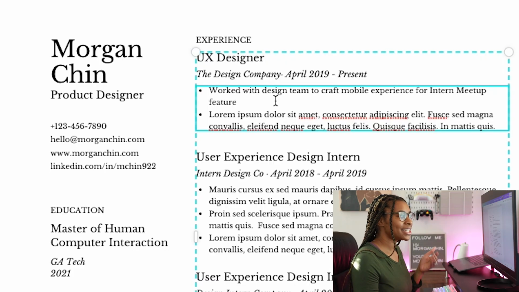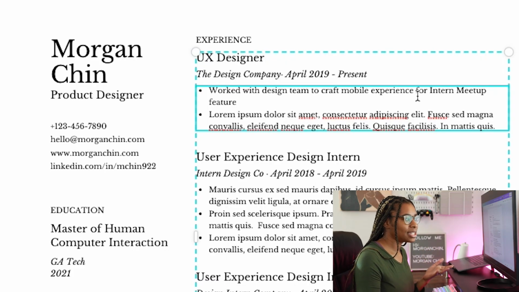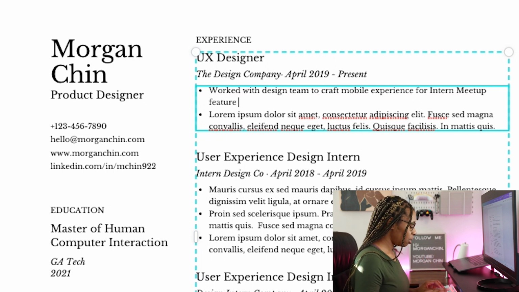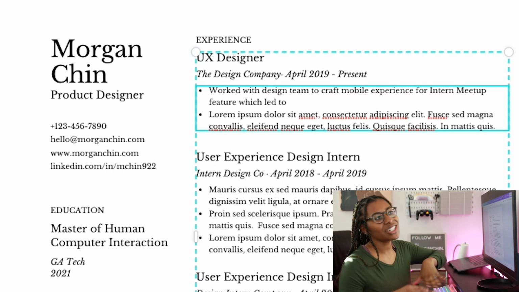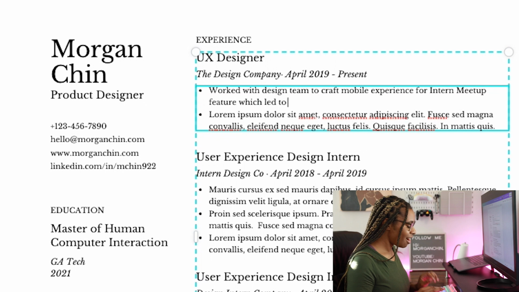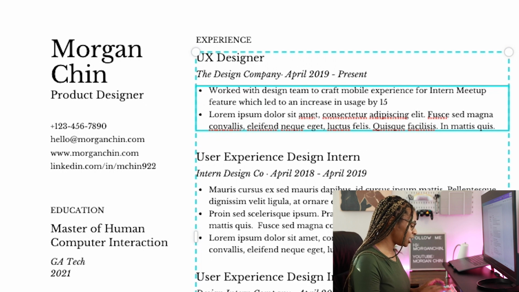So I work with the design team to craft mobile experiences for the intern meetup feature, which led to, I'm just making this up, but let's pretend it led to an increase in usage by 15%. That's awesome. So I'm going to put that in there. Led to an increase in usage by 15%.